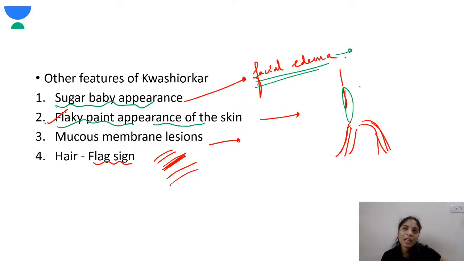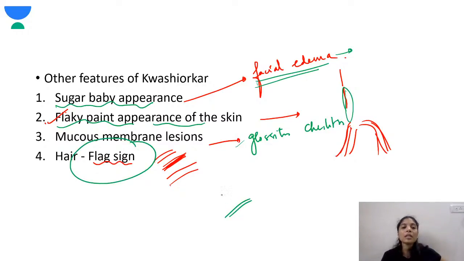When there is moisture over paint, the paint flakes off, and you can see such an appearance on the skin. The mucous membrane lesions are glossitis and cheilitis. The hair shows the flag sign appearance, an alternating band of hypopigmented and normal hair.